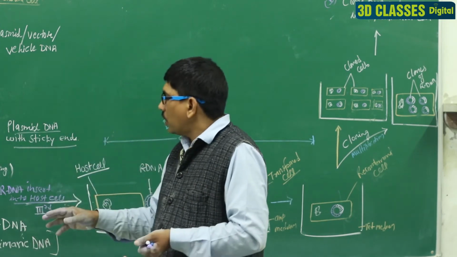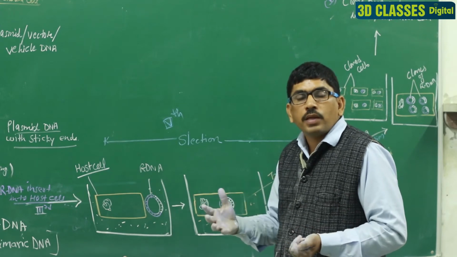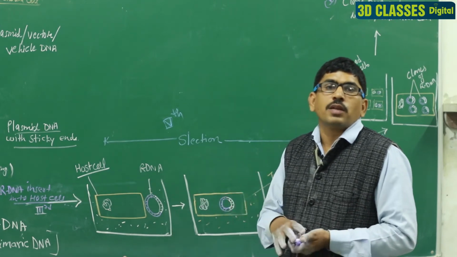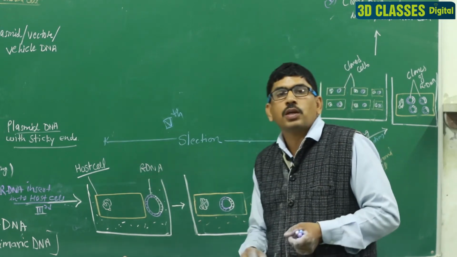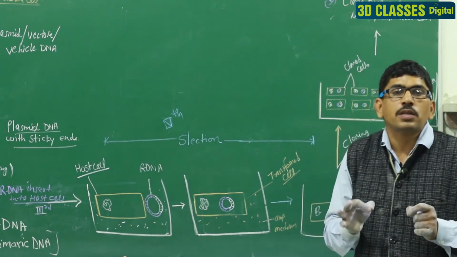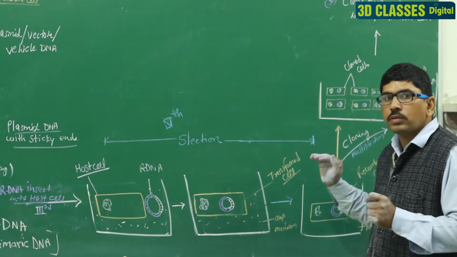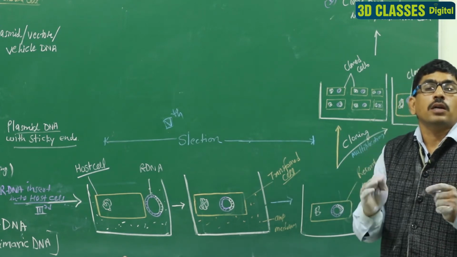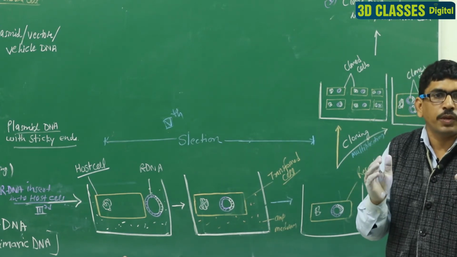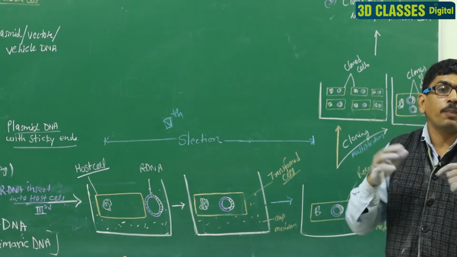So, after the insertion into the host cell, we move to the next process, the selection and multiplication. That process is known as the selection, and this selection is due to the antibiotic resistance site. Clear? After the selection, the recombinant cells are placed in normal growth medium, and then the cells multiply and make their copies.